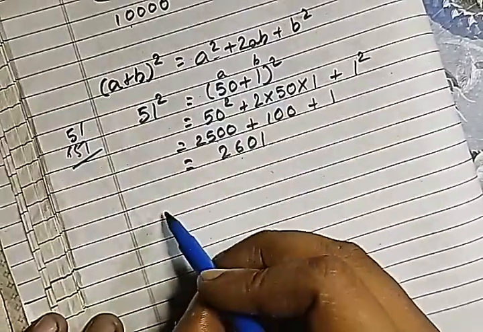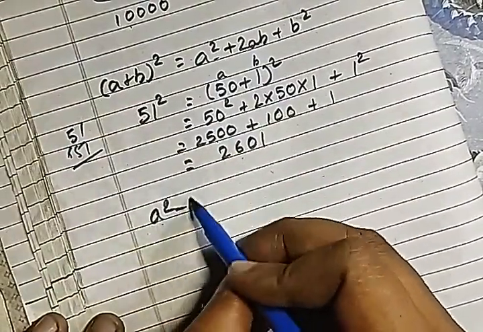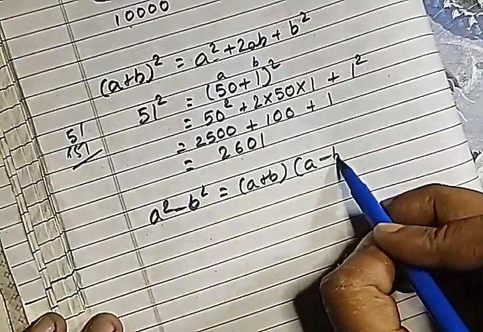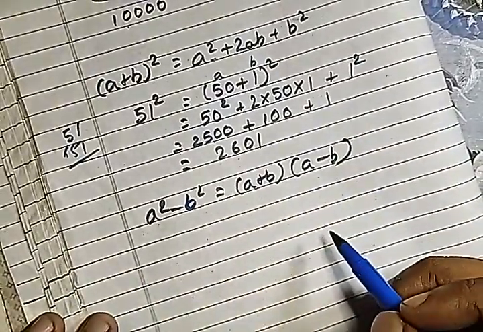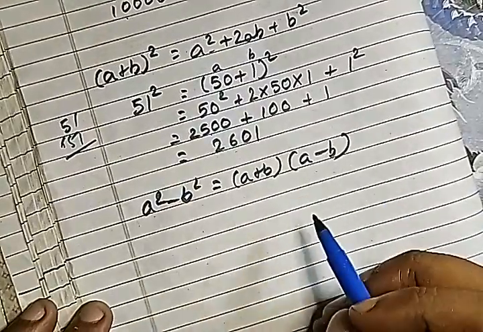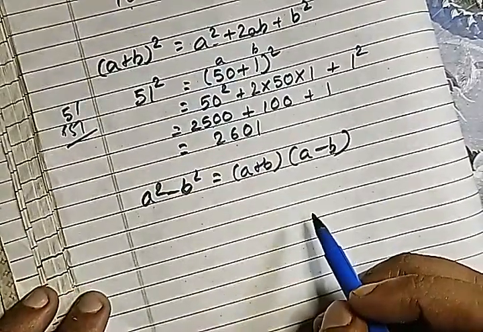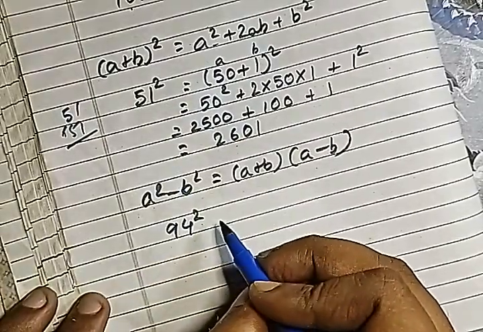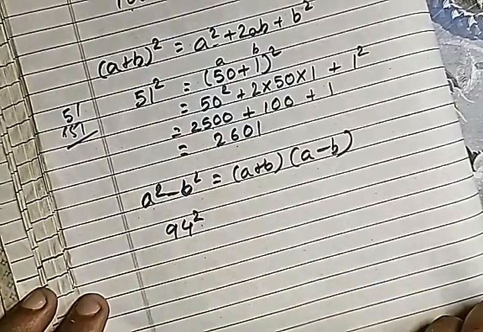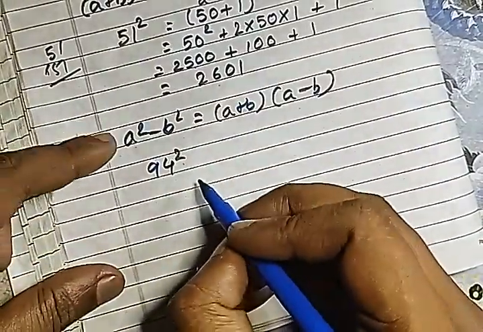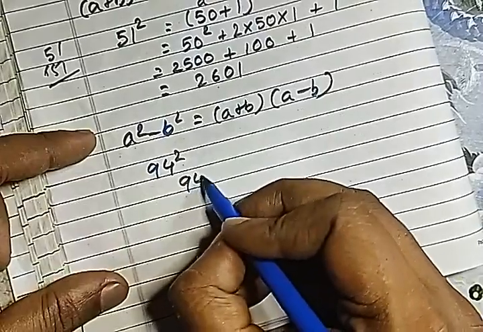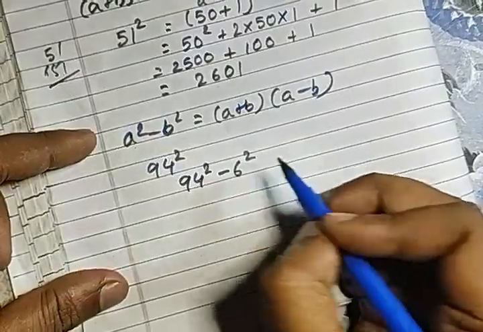There is one more formula, that is a square minus b square is equal to (a plus b)(a minus b). So using this we can find out the square of some numbers. Like if I want to find out 94 square, then what I will do, I will do it like this, that 94 square minus 6 square.